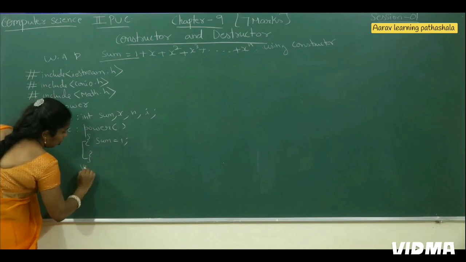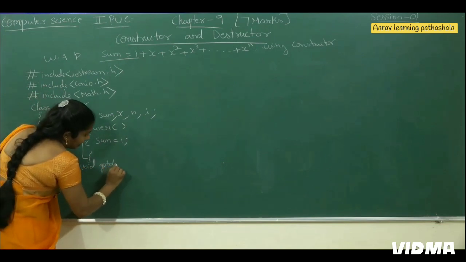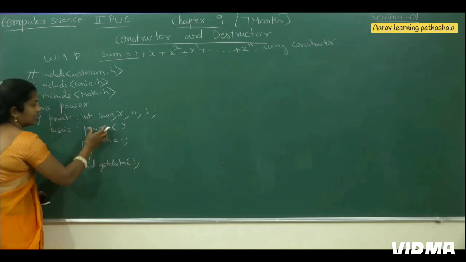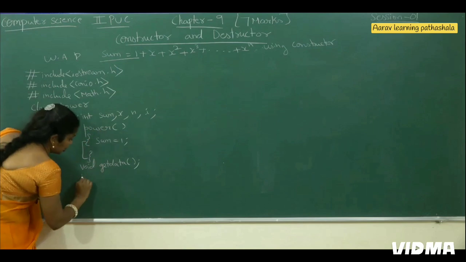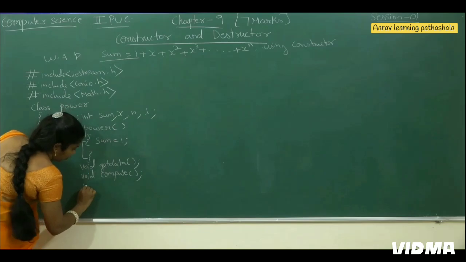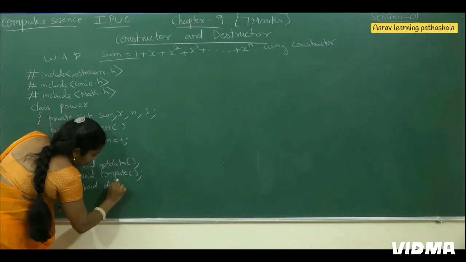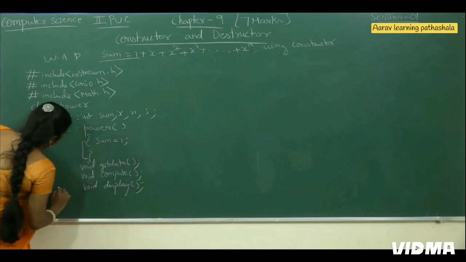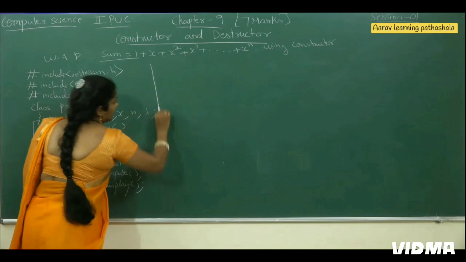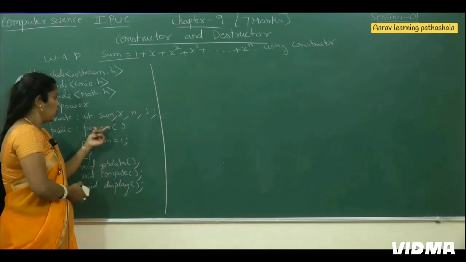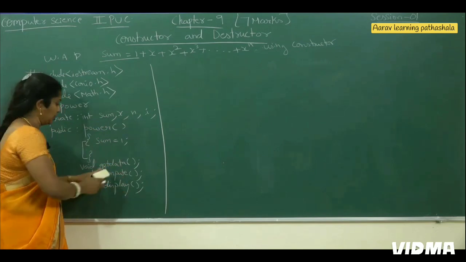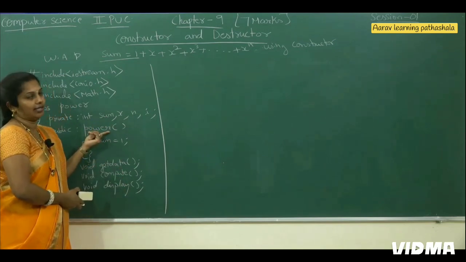Next I am going to take void get data function. The first function is power, the second function is get data, whereas this is the constructor function and this is a regular function. Void compute function, then void display function, then finally close the class. Here we have opened, no, here we have closed it. It means that in total we have 4 functions: the power function, which is the constructor function, then get data, compute, and display. These 3 are regular functions, whereas here it is the constructor function.